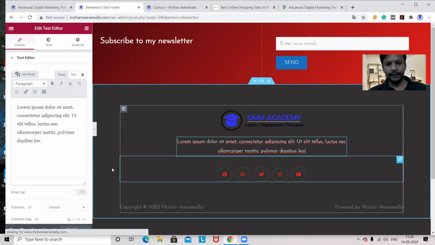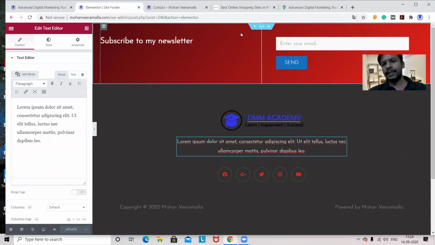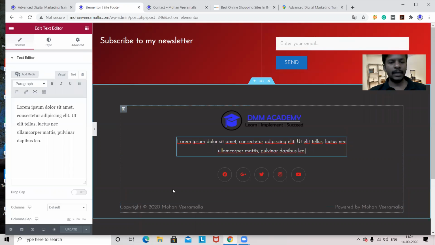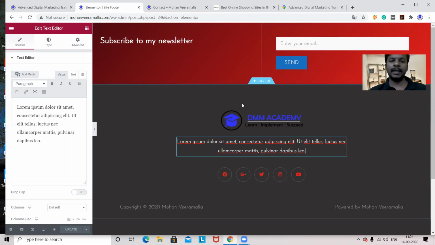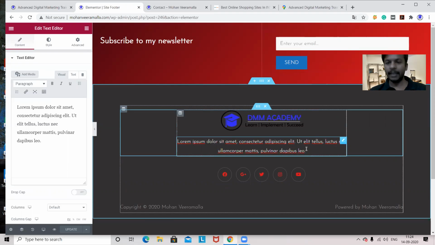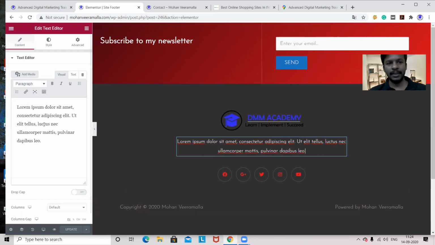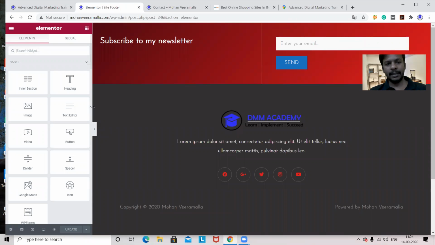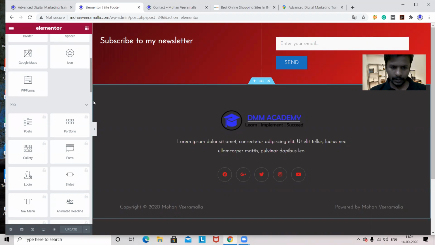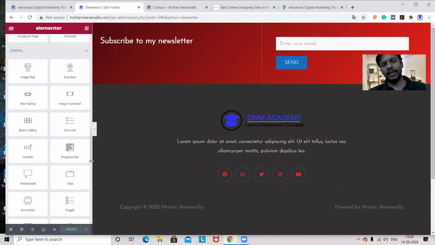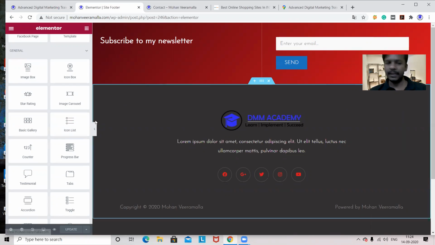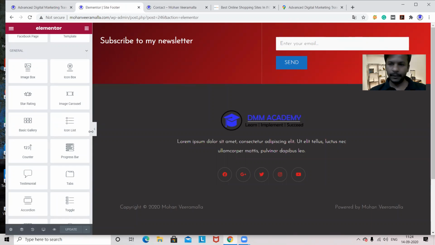Now when I'm hovering, I can see some blue lines. Whatever blue lines are visible, that means that section I can edit. I can delete it, or add some properties which are available in Elementor. Whatever is available on the left hand side is Elementor. In Elementor, we'll have lots of properties. According to the client's design, we will take the properties from here and design. We'll see Elementor separately, not now. We'll see only the footer today.